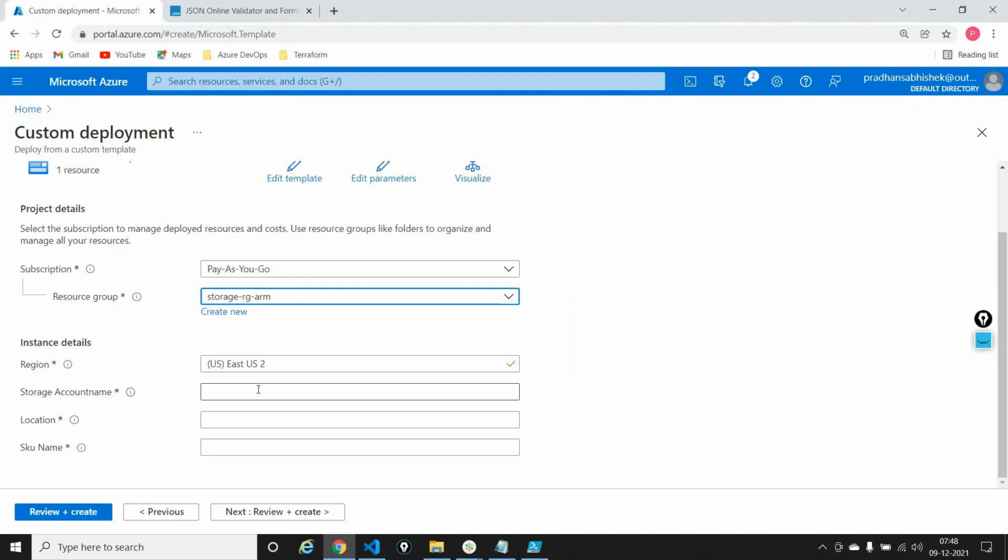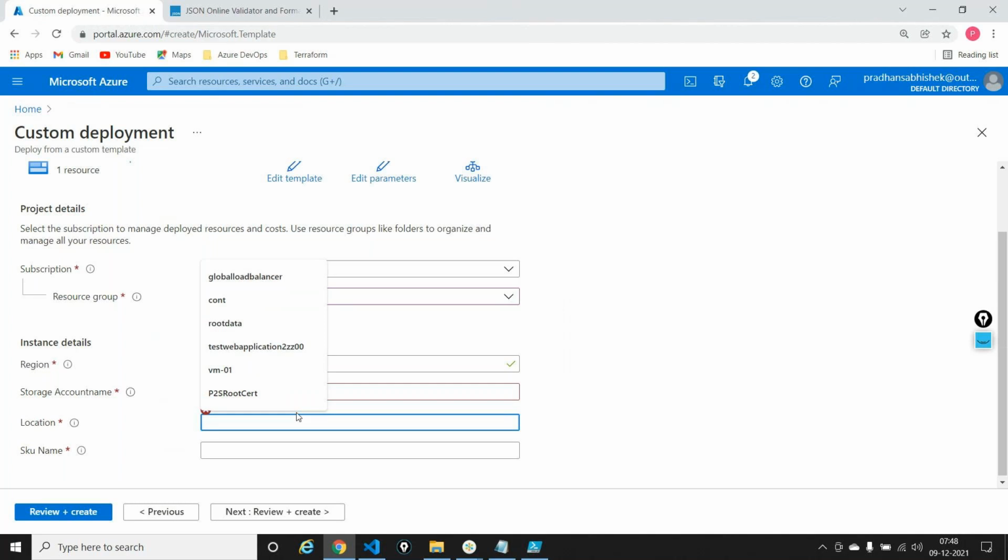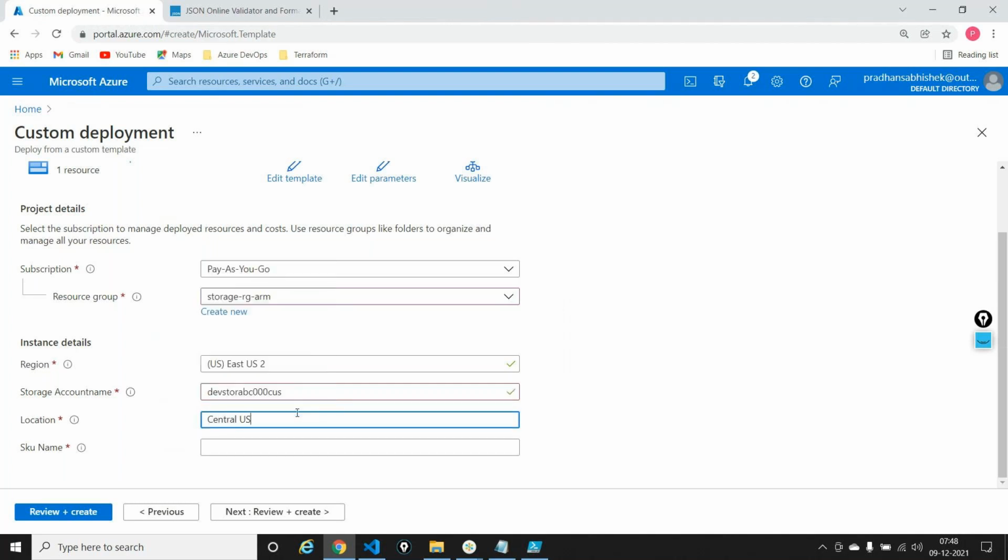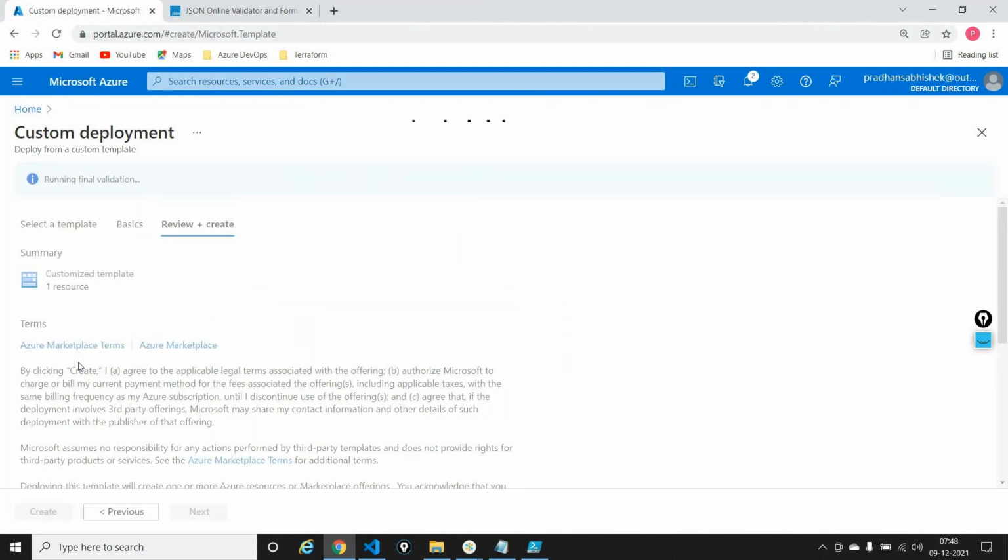And here it is telling me, okay, fine, you loaded the template. I now understand that there are a couple of parameters out here. Can you please give me this? I can say, okay, fine, dev store ABC000 CUS. Central US is where I'm creating it. I'll say this is central US. I will say SKU name is standard underscore LRS. Done. That's it. I'll say review and create. And I can say create.